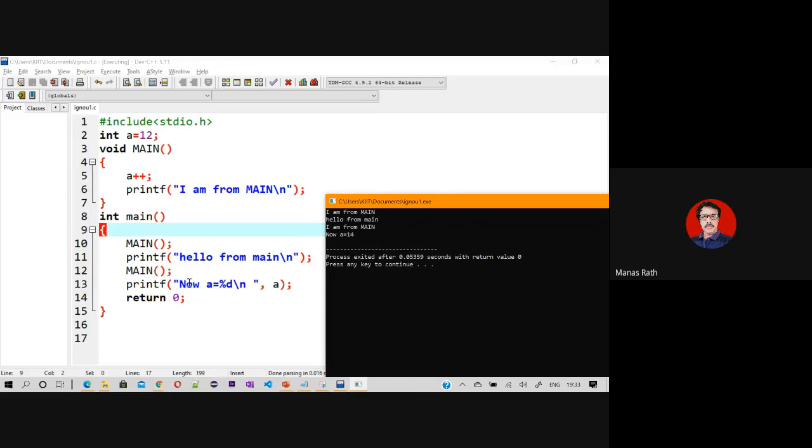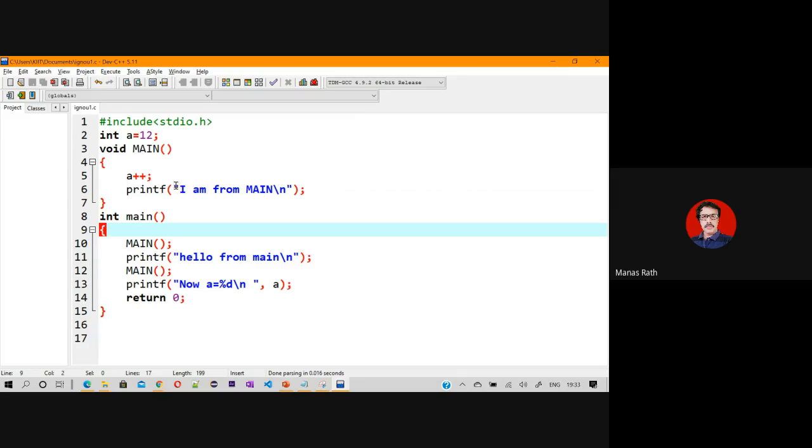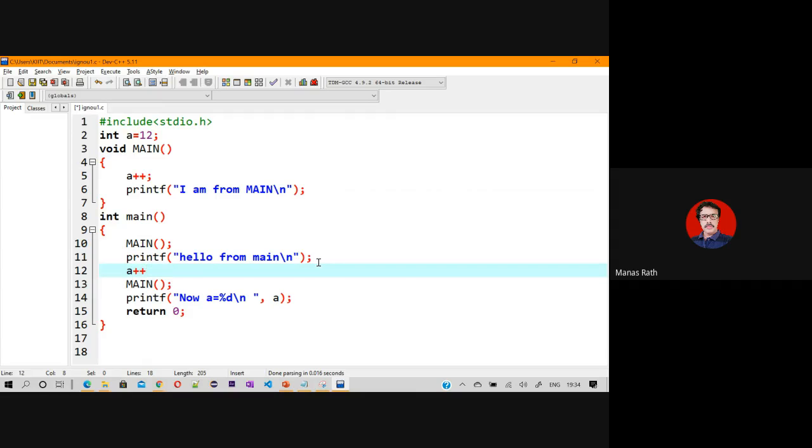So what happened here? Without the knowledge of this small main, the main main, this capital main is updating the value of a. This is a problem. So we should not use global variable straightforward. Similarly, if I put something like here a plus plus once again, what is happening?